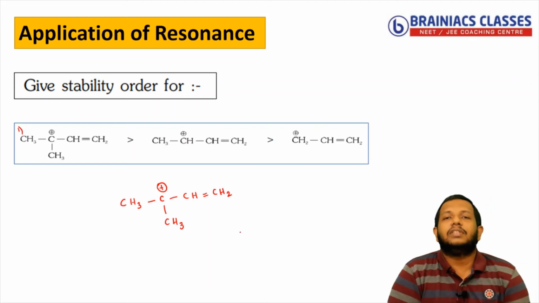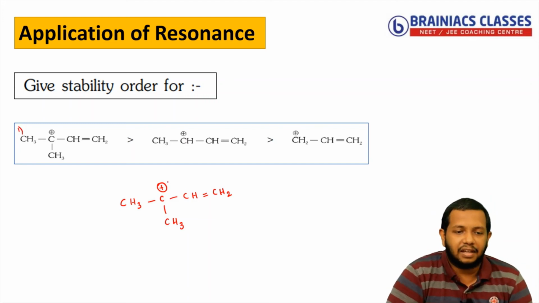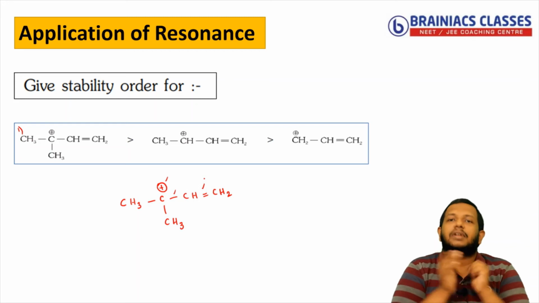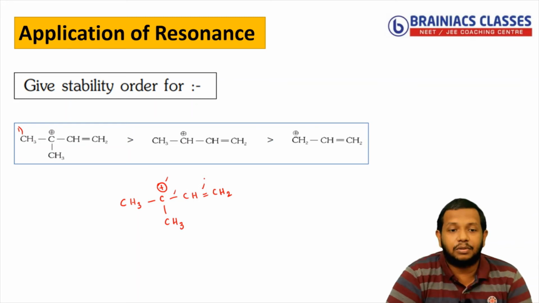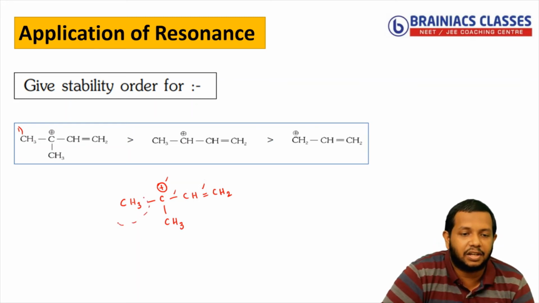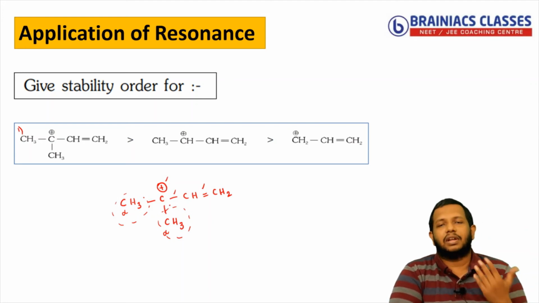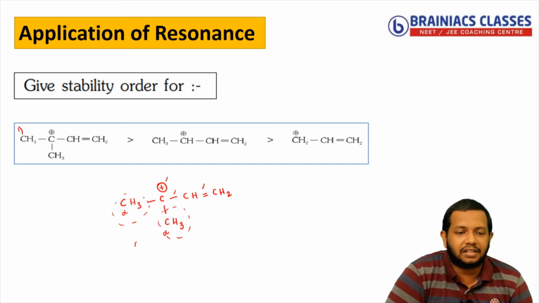In this species, I can say positive charge, then single bond, then double bond. So there is conjugation present. That means resonance is present. In addition, you can see a CH3 group here and a CH3 group here. These two are alpha carbons, because what is near the positive charge, or near the carbocation, is my alpha. So how many alpha hydrogens are there? 6 alpha hydrogens are available. 3 are present here and another 3 are present here.